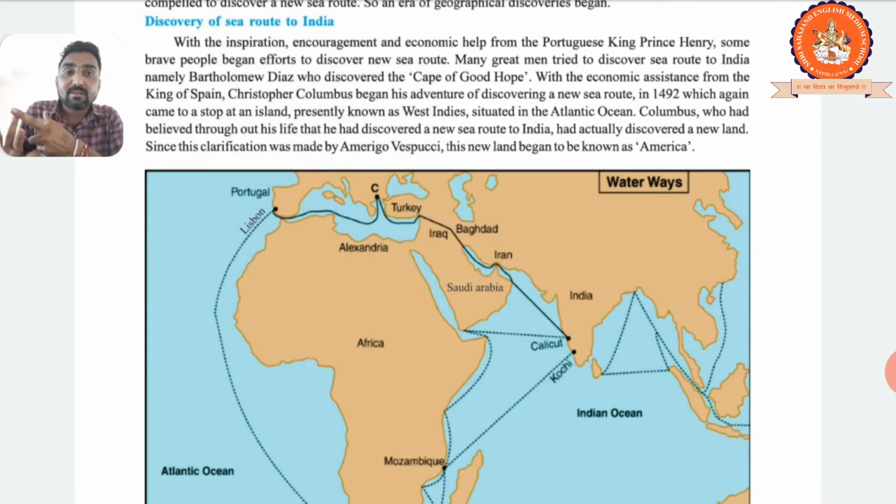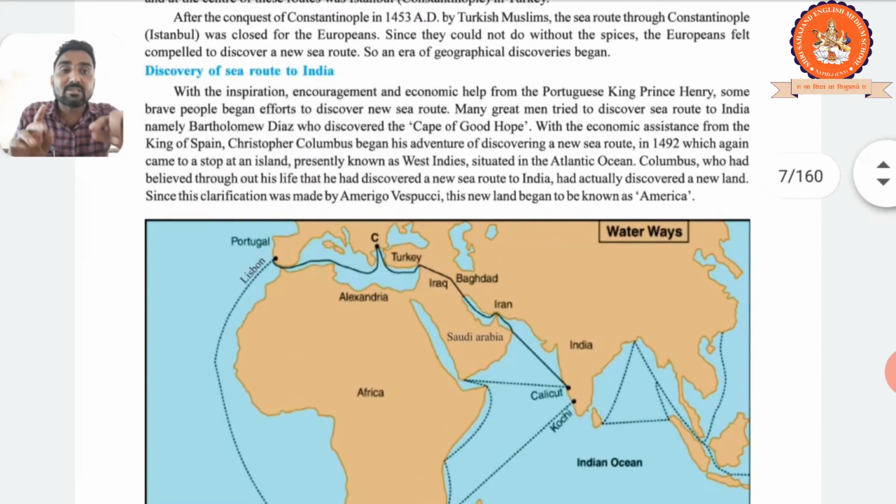Here is the map, right? Sea route to India, exactly the Cape of Good Hope. There is a point, Constantinople, which the Muslim Turks conquered in which year? The conquest of Constantinople by the Turkish Muslims was in 1453 AD. You know, that's why the sea route to India was closed, because the Turkish Muslims conquered Constantinople.